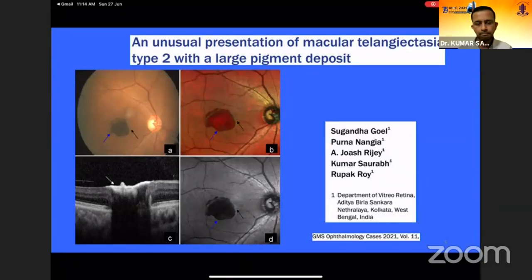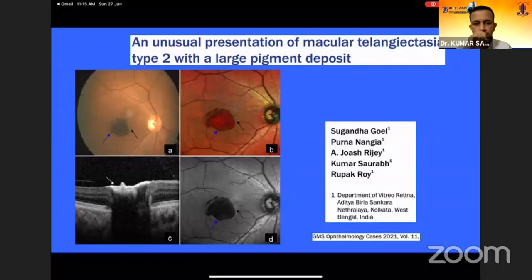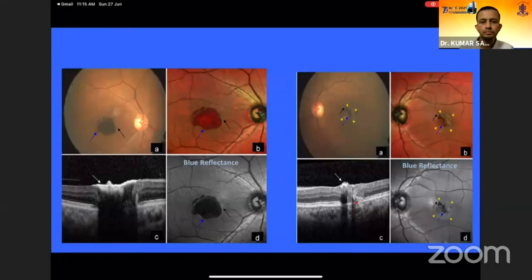So see the noted difference in the color of pigment accumulation. The composite multicolor image of the right eye showed orangish reddish coloration of the pigment, and the corresponding blue reflectance shows well demarcated pigment accumulation. The OCT shows the inner retinal hyperreflectivity characteristic of macular telangiectasia. The other eye also has the features of macular telangiectasia, the perifoveal retinal halo due to subretinal fibrosis, and the pigment discoloration as seen in the composite multicolor image.